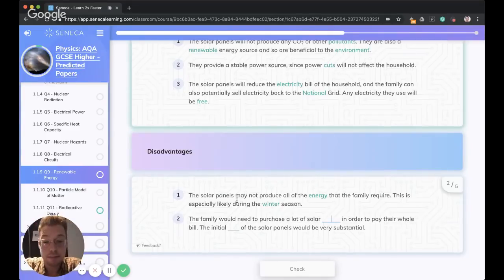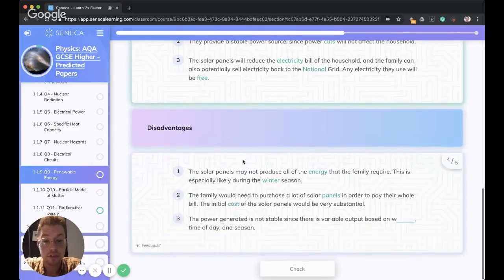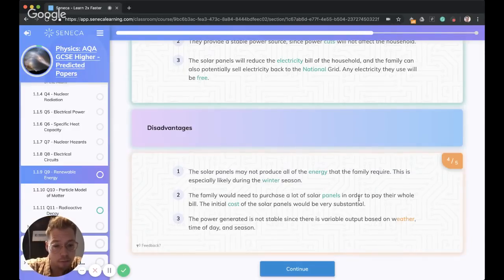The family would need to purchase a lot of solar panels in order to pay their whole bill, and the initial cost of the solar panels would be very substantial. So the setup cost is very substantial for a lot of renewable energy resources, not just solar panels. The power generated is not stable, since there is a variable output based on the weather, the time of the day, and the season. Okay, so that is some good things to remember about renewable energy and the disadvantages.